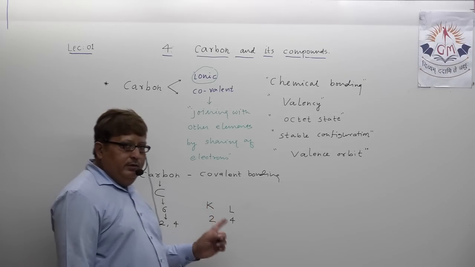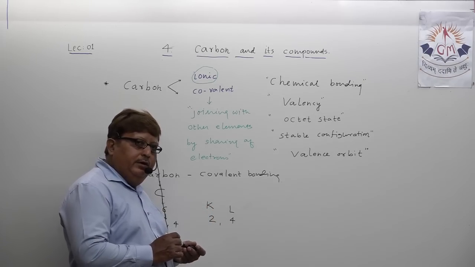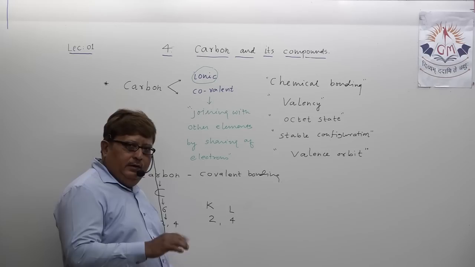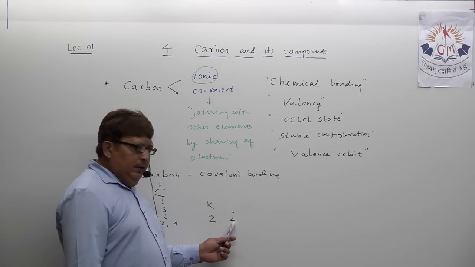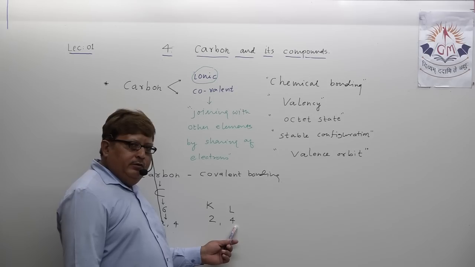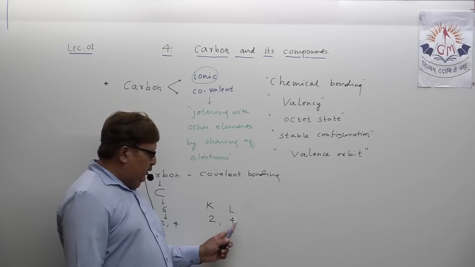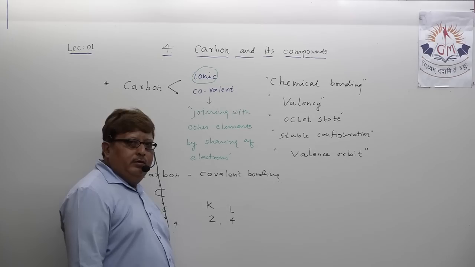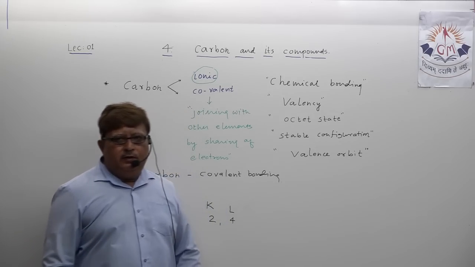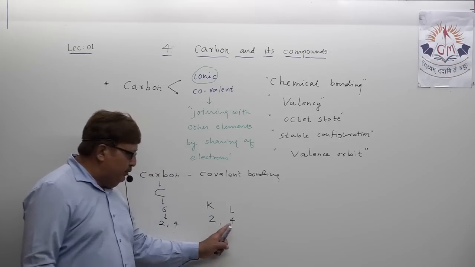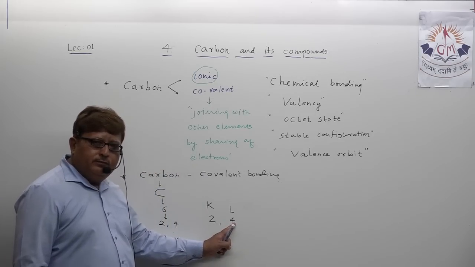Now my dear student, try to remind yourself of 9th standard. How many electrons does carbon possess in the outermost orbit? 4 electrons. Means in the valence orbit carbon possesses 4 electrons.